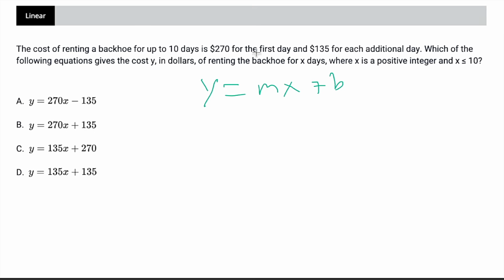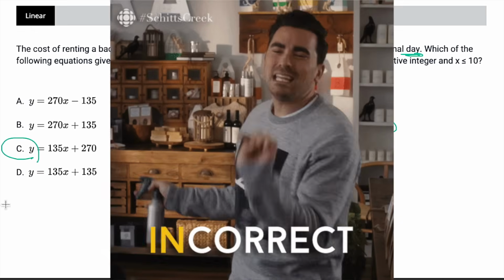So the starting point seems like 270 because that's something that we're paying right up front, right? So I'm already thinking plus 270, and then each day, that's a constant rate of change. So it seems like 135x plus 270 is our equation, and indeed, that is one of the answer choices, answer choice C. But that is wrong.